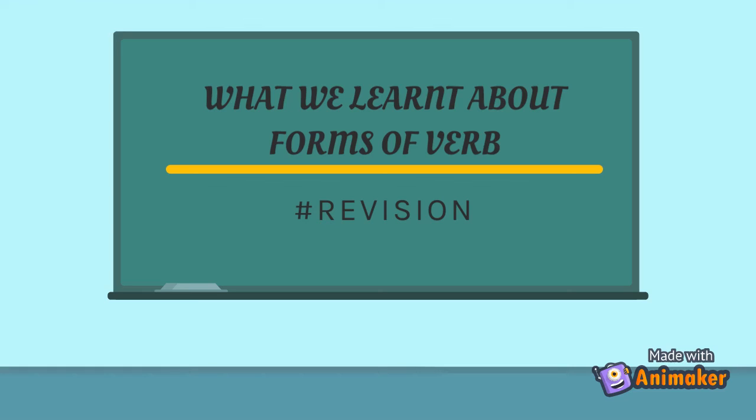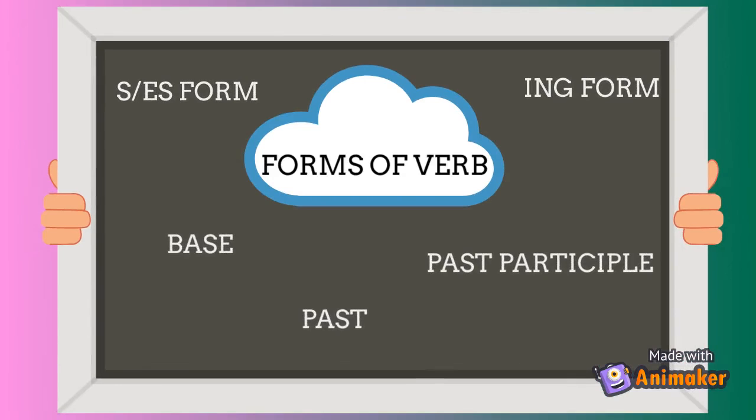Now, let's quickly revise what we have discussed about forms of verb. There are mainly three forms of verbs: base form, past form, and past participle form, and two other forms of verb: s/es form used for third person in singular form, and ing form used when the verb is still continuous while we are talking.